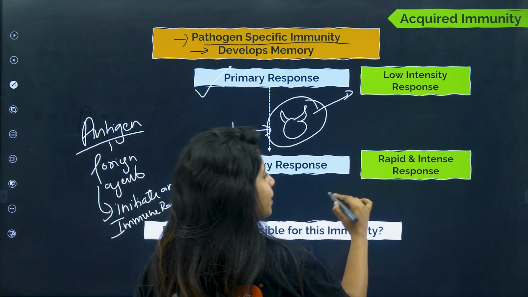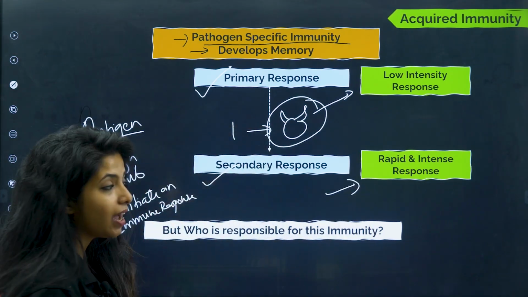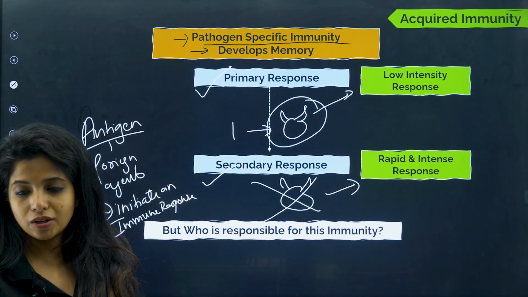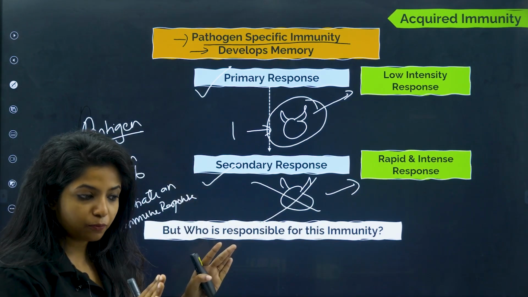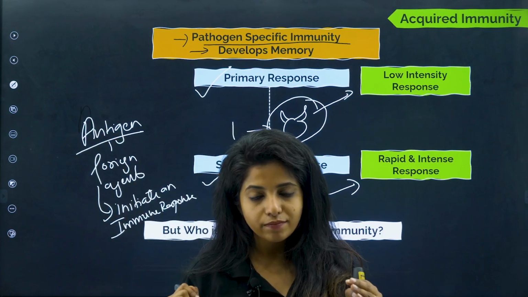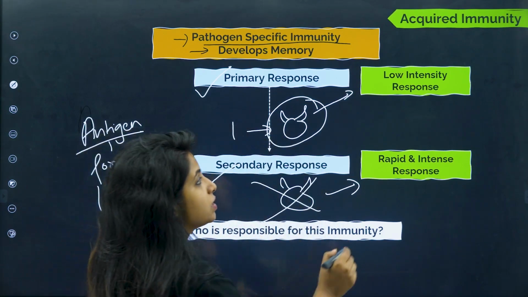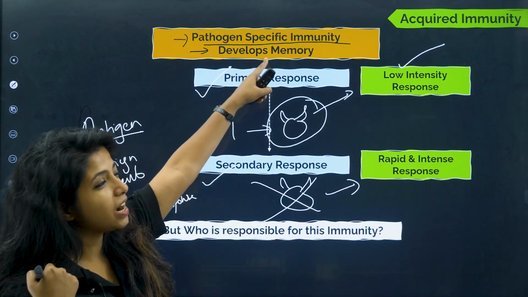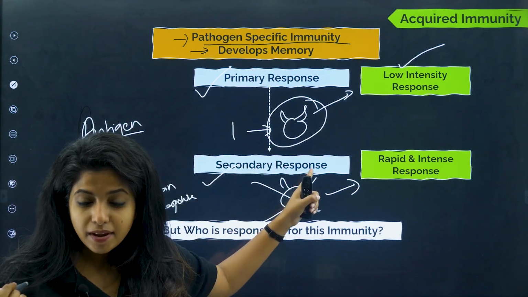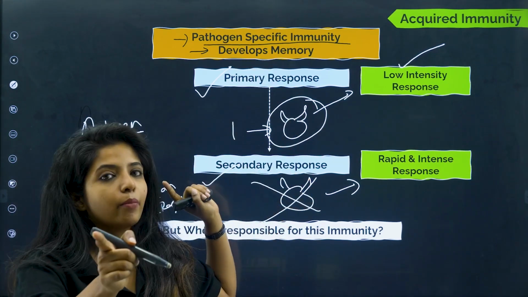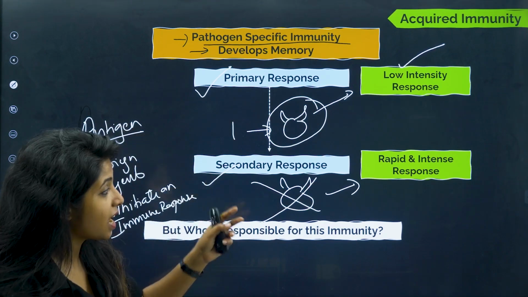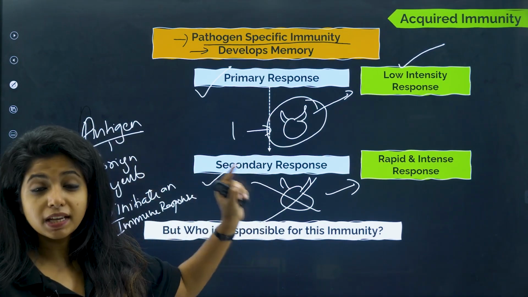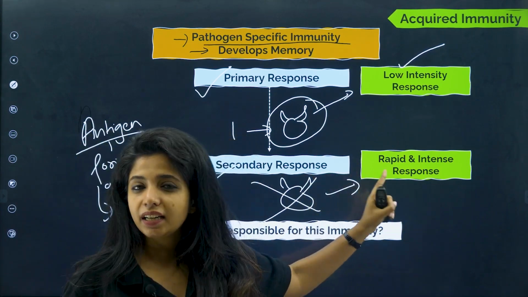Now this will be rapid, this will be intense, such that this particular pathogen will be completely killed most of the times. So first is primary response that comes in our body, and you have to remember it is a very low intensity response. Now our body will have the memory that this pathogen has come, and next time if it tries to enter my body, I have to kill it. So next time when it comes, our body initiates the next response, that is secondary response, and it will be a rapid and intense response.